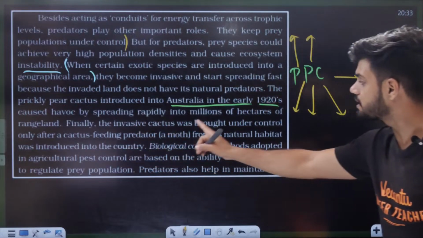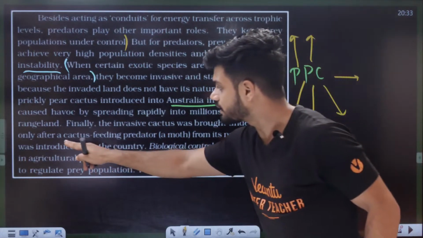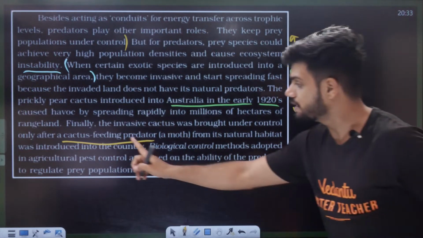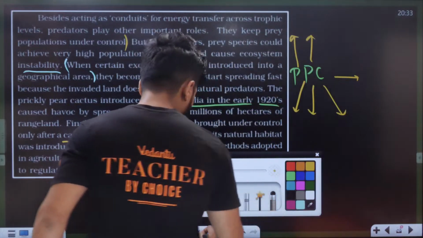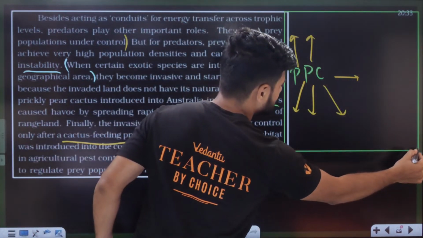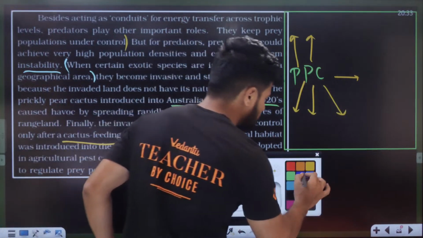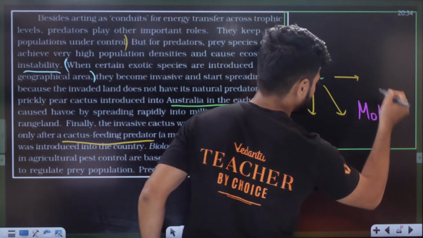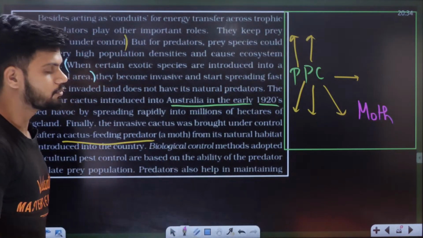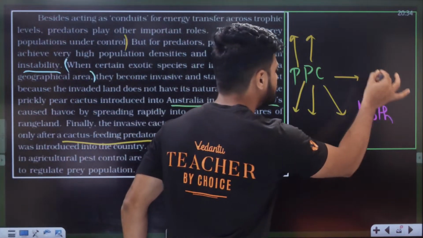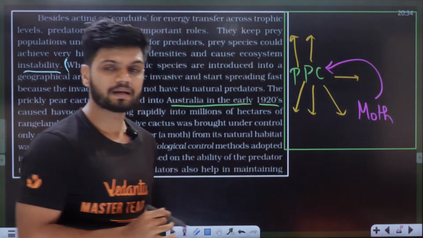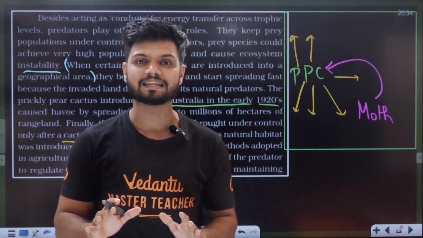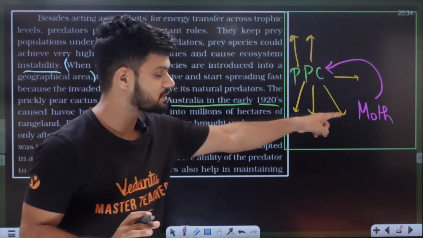Finally, the invasive cactus was brought under control only after a cactus feeding predator moth from its natural habitat was introduced into the country. So, what happened? This was growing exponentially. So, what did we do? We also brought a moth, and this moth was feeding on the prickly pear cactus, and the population finally came under control by introducing the natural predator.